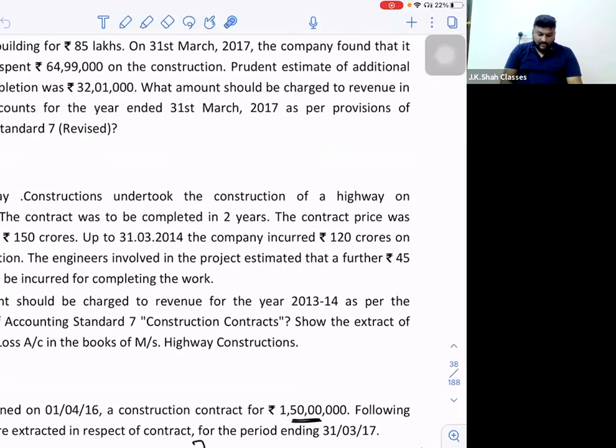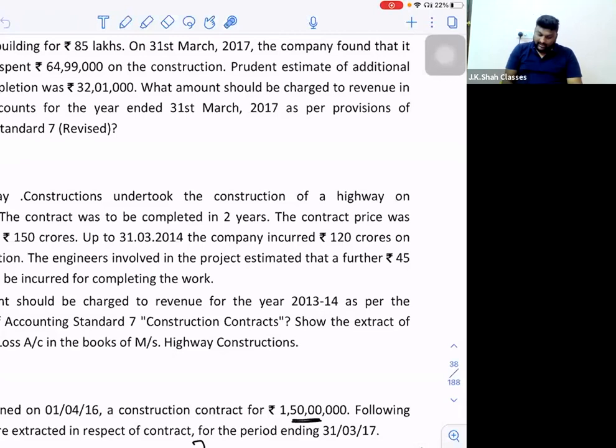What it says: Messrs. Highway Constructions undertook the construction of a highway on 1st April 2013. The contract was to be completed in 2 years. The contract price was estimated at 150 crores, but up to 31st March 2014, that is the end of the first year, the company incurred 120 crores on the construction cost, and the engineers involved in the project estimated that a further 45 crores would be incurred for completing the project.